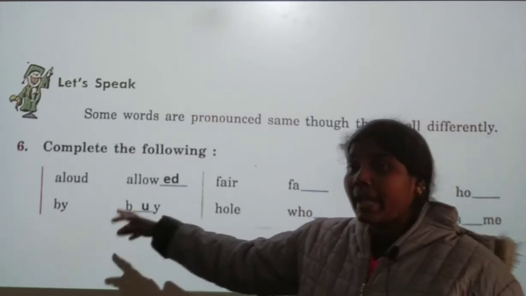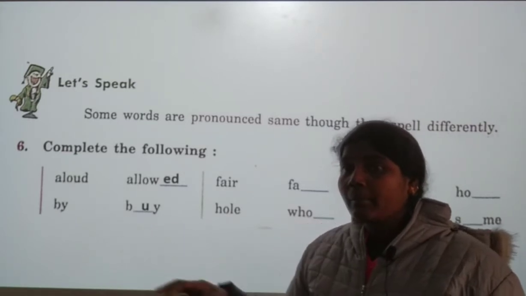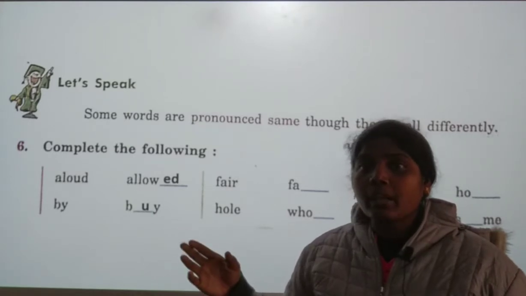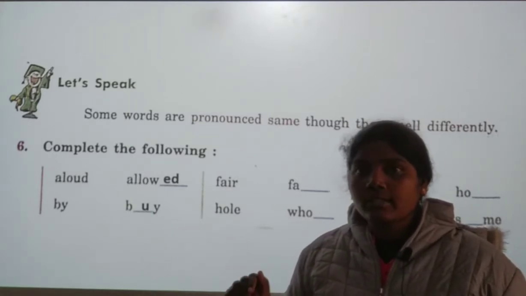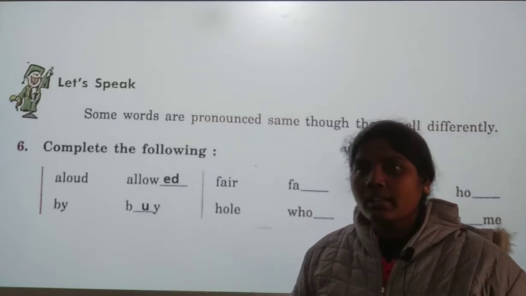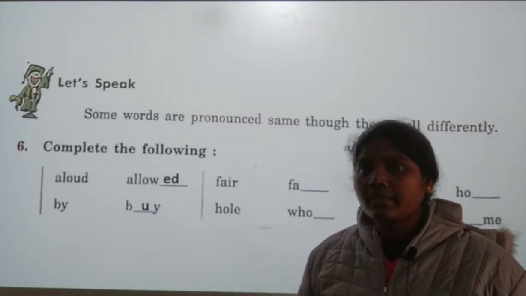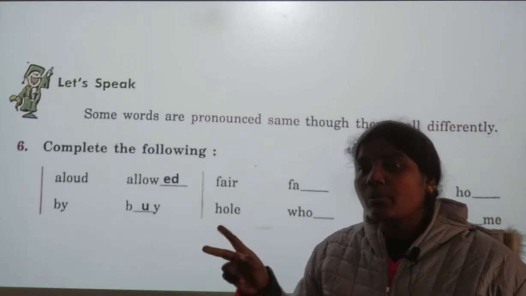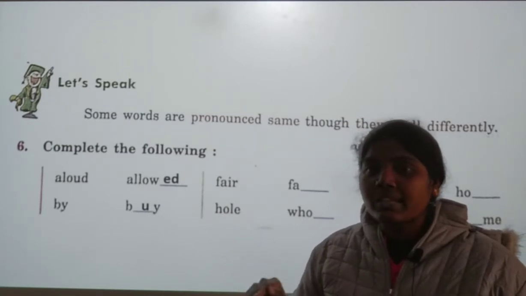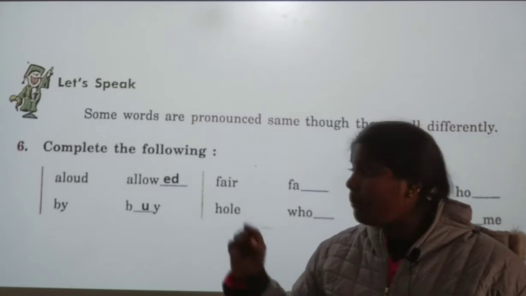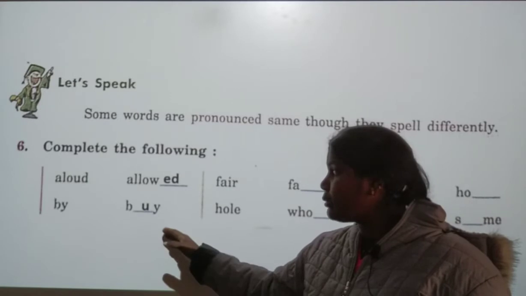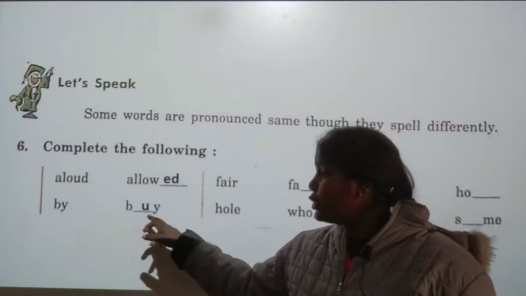Okay, this one: by, by, buy. I come to school by bus. I come to school by bicycle. I buy a pencil yesterday. I buy my bag yesterday. Okay, so while we speak, these both words give the same pronunciation. But while writing, the first one is by, only 2 letters, and the second one is 3 letters, that is buy.